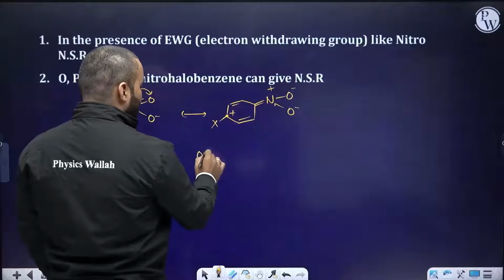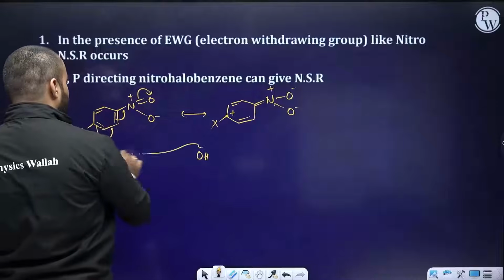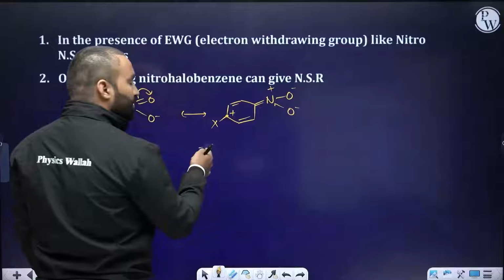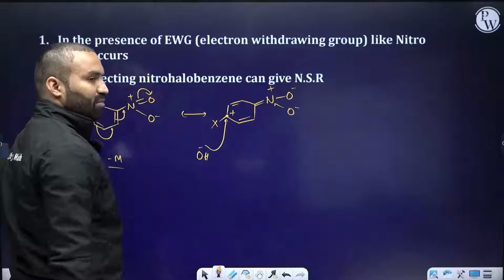Now OH minus, which was wondering earlier, this carbon does not have enough positive charge. Should I go and attack or not? It says no. Attach one electron withdrawing group. Now it's very easy for me to attack because I can form a bond.